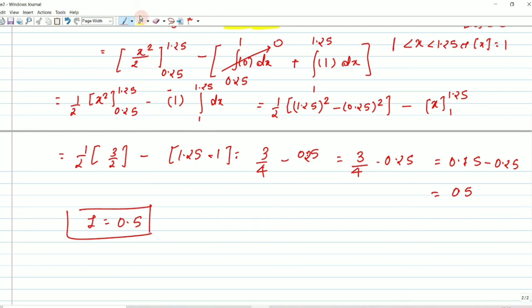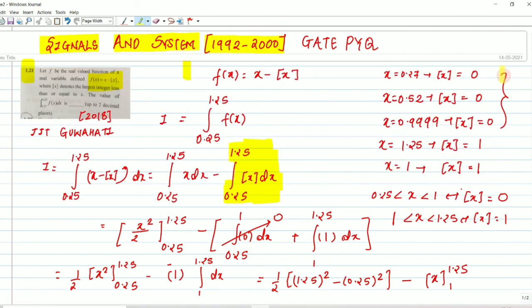Understood how I simplified this part? Let me highlight my answer. Our answer will be 0.5. This is a numerical type answer, so you have to put the value of the answer. Our final answer will be 0.5.